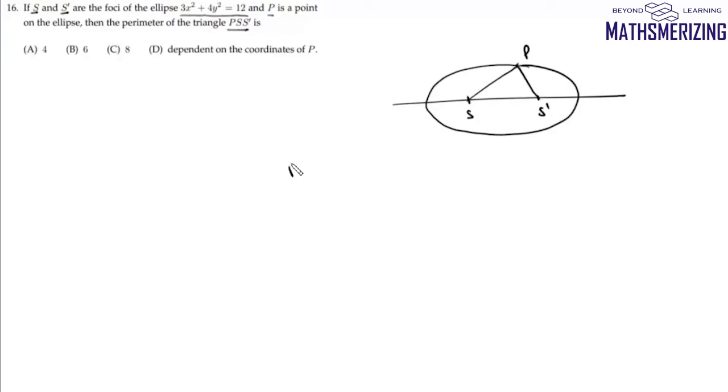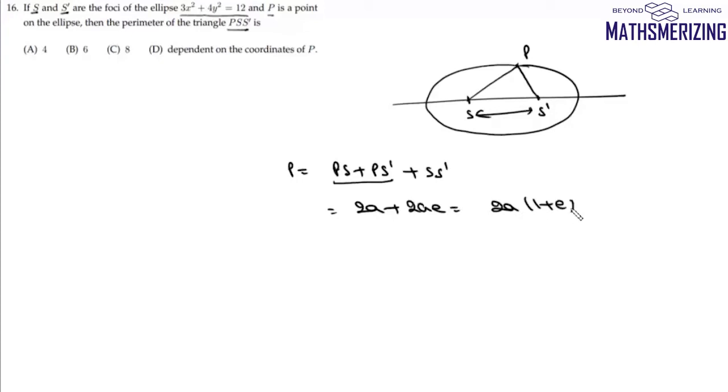So we know that perimeter is given by PS plus PS dash plus SS dash. Now we know that sum of distances of any point from the two foci is always constant and it is equal to 2a, which is the focal property of this ellipse. So that means this is 2a, and then SS dash is nothing but distance between two foci, and it is nothing but 2ae. So this perimeter will be 2a into 1 plus e.